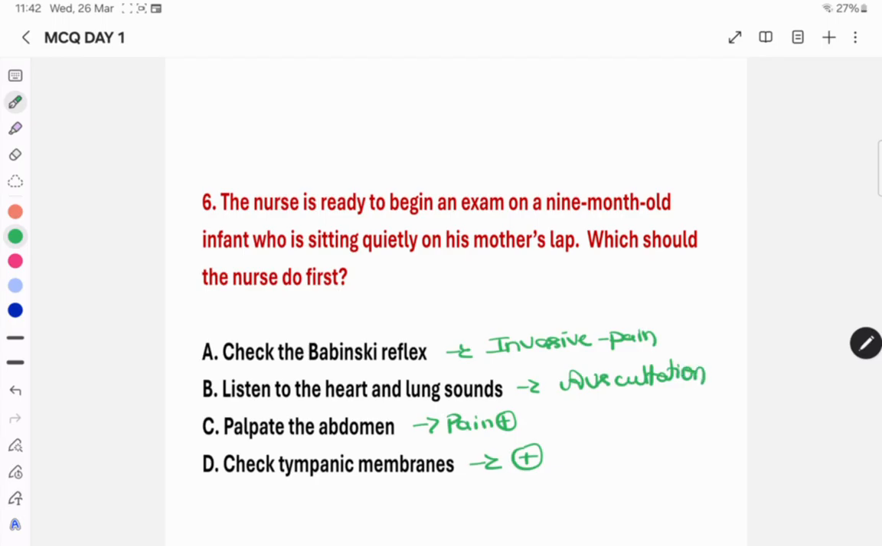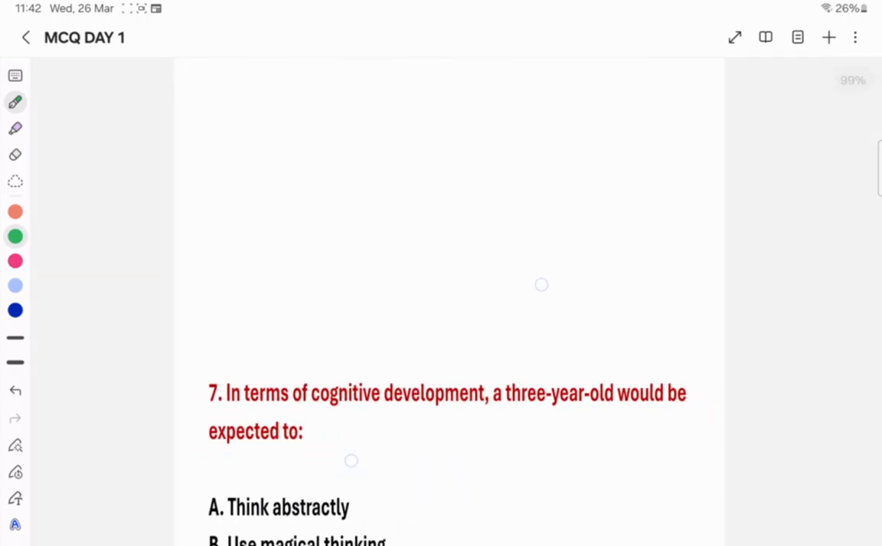So initially we have to go with the auscultation. The right answer for this particular question is listen to the heart and lung sounds. Option B is the right answer for this particular question. Next.